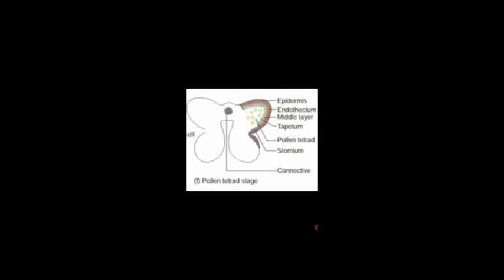That means the region where the 2 microsporangia of the anther lobe are connected is called stomium. This stomium is responsible for dehiscence of the anther lobe and liberates the pollen grains to the outer side. That one you will see later. So these are all the different stages of development of anther.